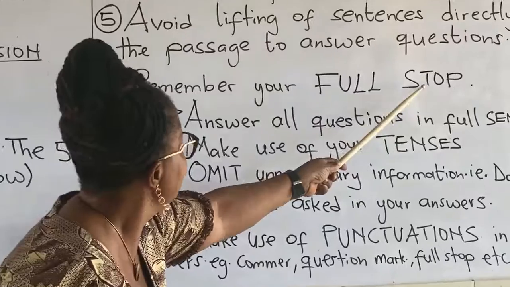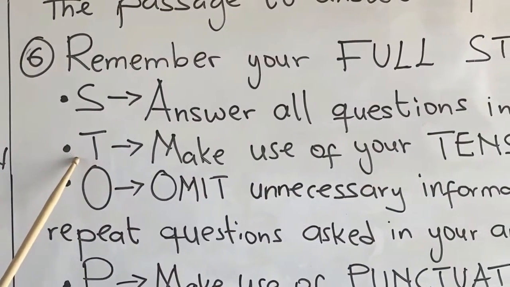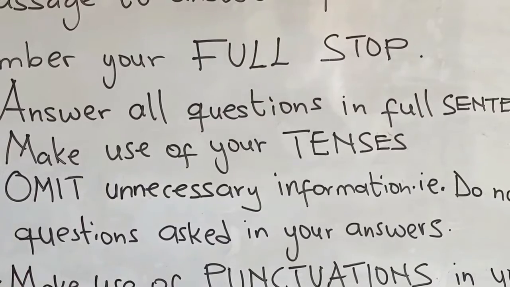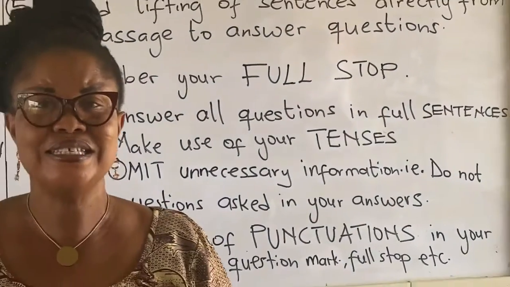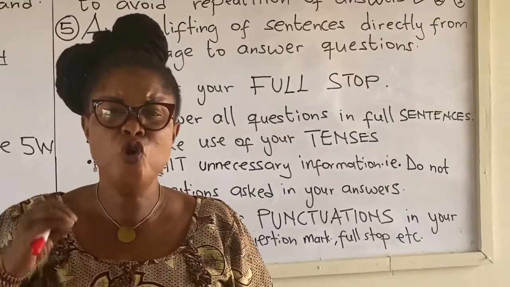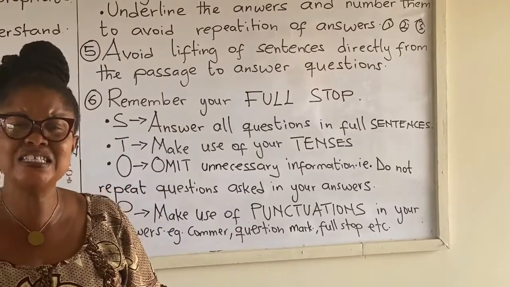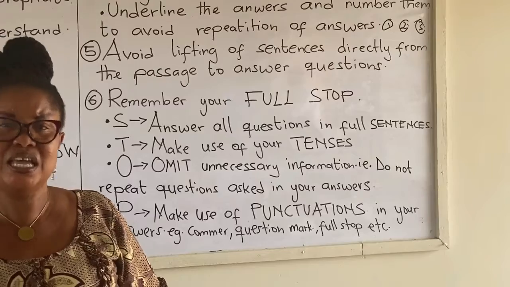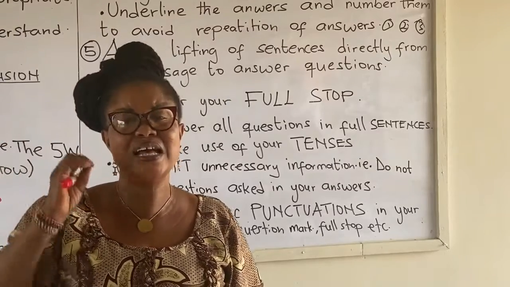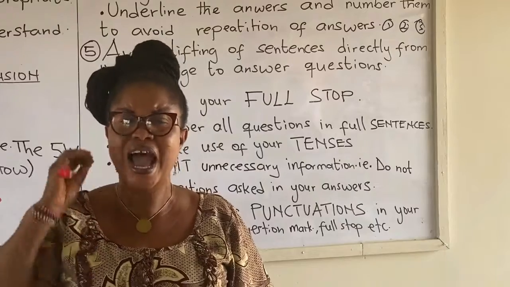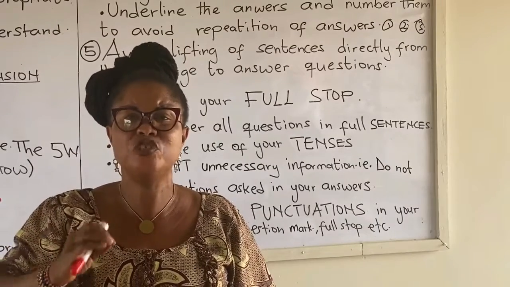Now T. The T here, make use of your tenses. That is the verb used in the question. If they are in the present, the answer should be in the present tense. If they are in the past, the answer should be in the past tense. If they are in the future, the answer should be in the future tense.